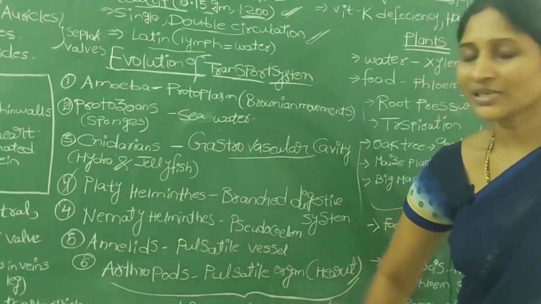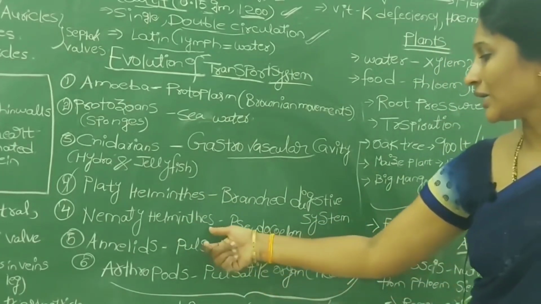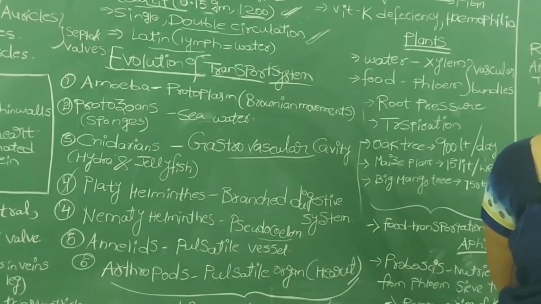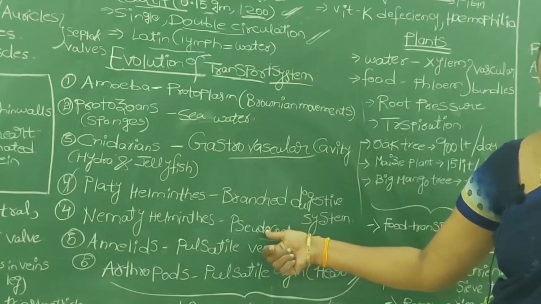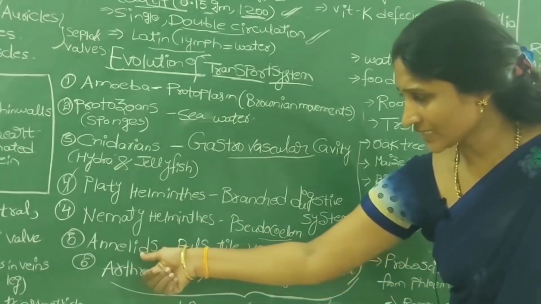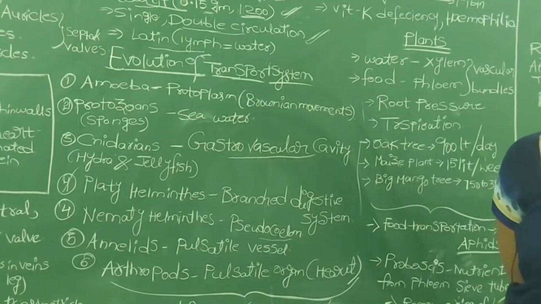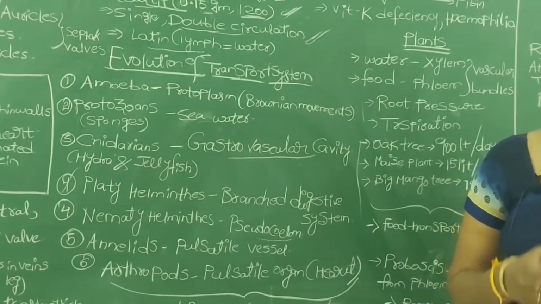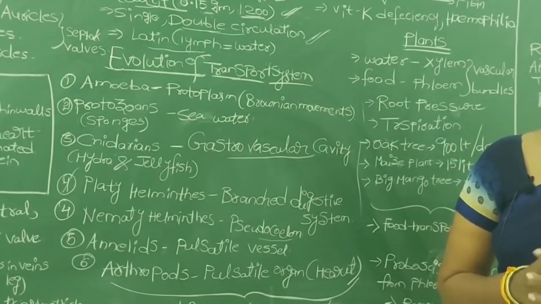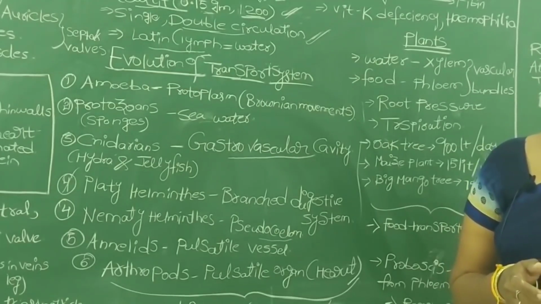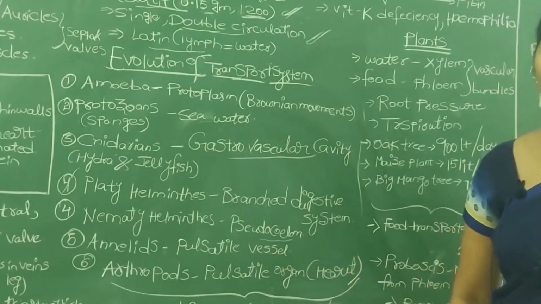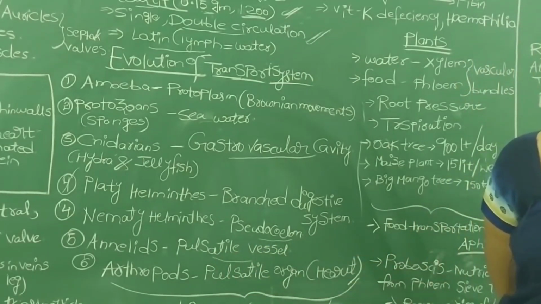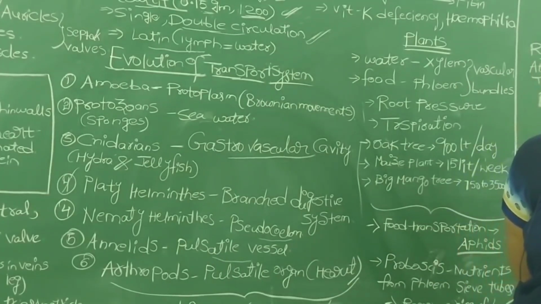Then after platyhelminthes, the next one we call nematodes or nemathelminthes. In nemathelminthes it is not a true body coelom, a partial body coelom is developed, which we call the pseudocoelom. The pseudocoelom takes up the function of transportation of different materials in nemathelminthes. Next, phylum Annelida, or annelids, like earthworm and leech. In annelids, for the first time, to transport a liquid within the body, a special pulsatile vessel, that is, one that contracts and relaxes, was developed, in the phylum Annelida only. Mostly the question is asked: in which group of organisms was the pulsatile vessel first developed? In the Annelida.